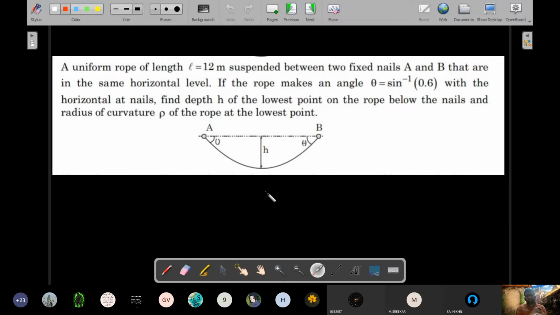Length is given for the total rope and the angles at the top are given. Only these two pieces of information are given and you're supposed to calculate the rest.